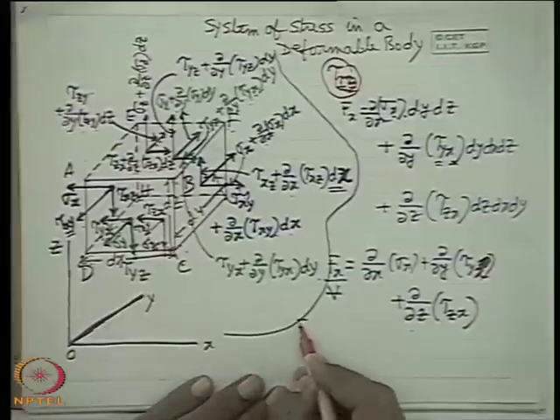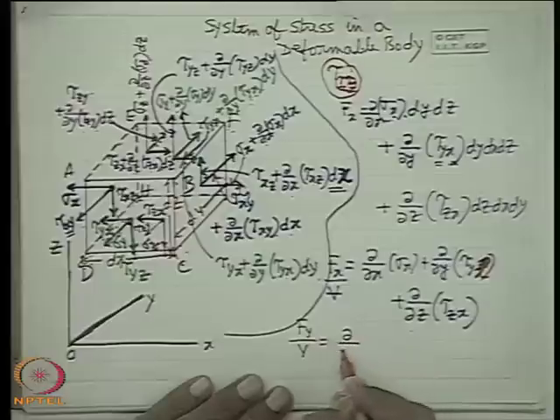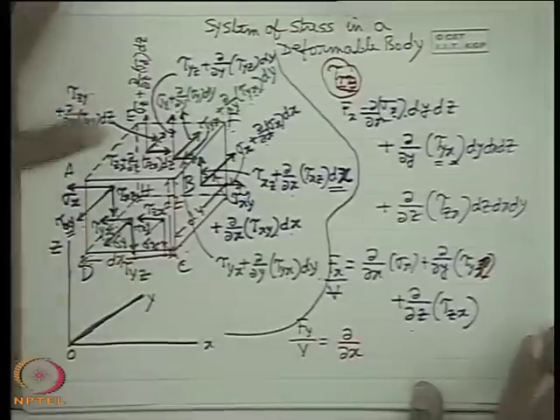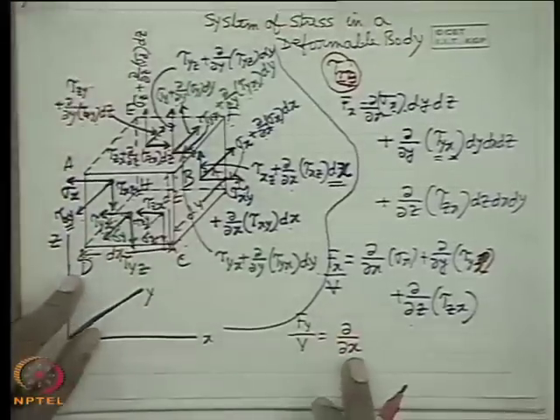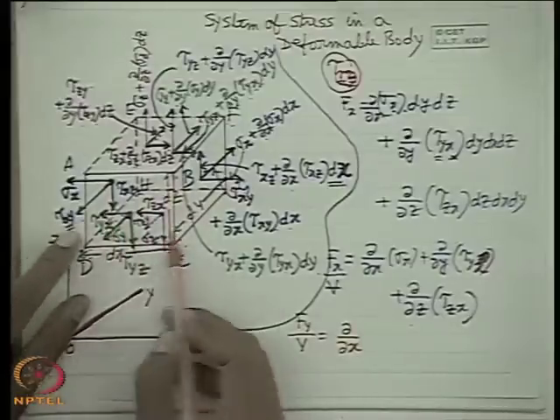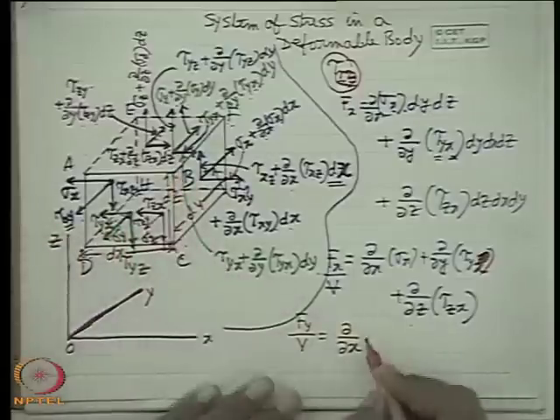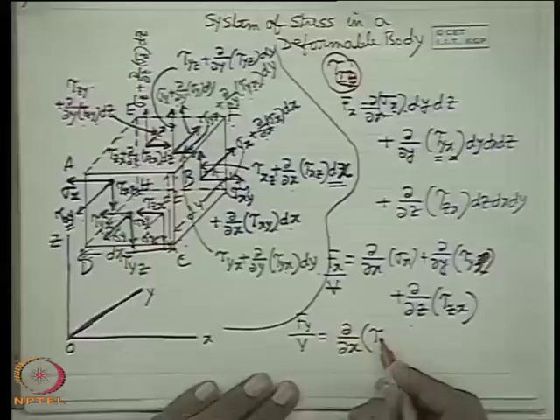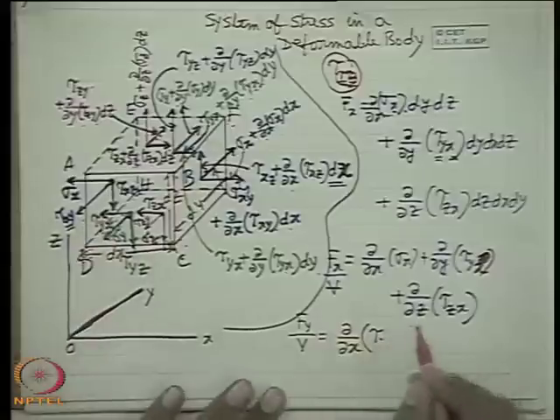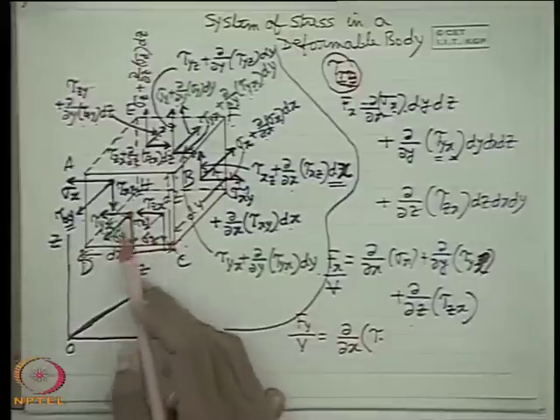Similarly, the y direction force per unit volume will be equal to, if you see that first x direction force, we find out the y direction force from the x plane.